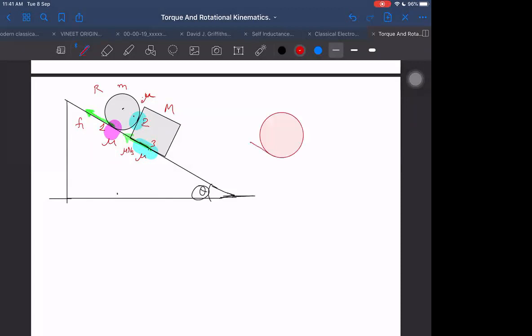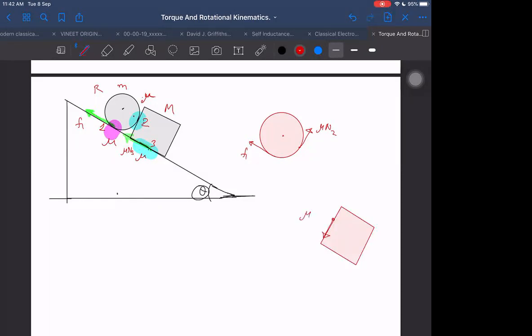On this, what is the force acting here? It is F1. And here, what force is acting? Here it will be, let us say, mu into N2. That is on this. And on this, what is acting? On this, it is acting downwards.